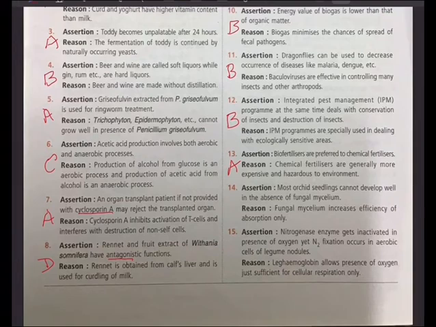Question number 14. Assertion. Most orchid seedlings cannot develop well in the absence of fungal mycelium. Reason: fungal mycelium increases efficiency of absorption only.